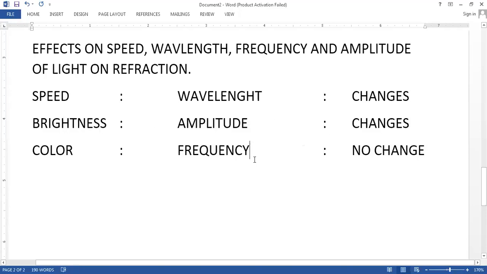Sir, will dust in the air affect refraction? Will dust affect refraction? No, but yes, there is a phenomenon called scattering of light, which will affect. Sir, what happens in scattering? Beta, scattering is the concept associated with the dust particles. Okay.